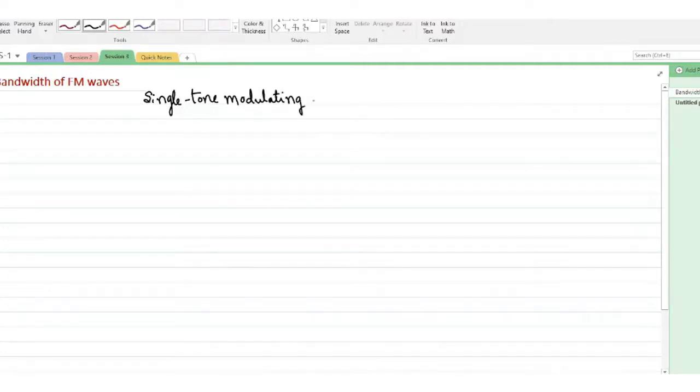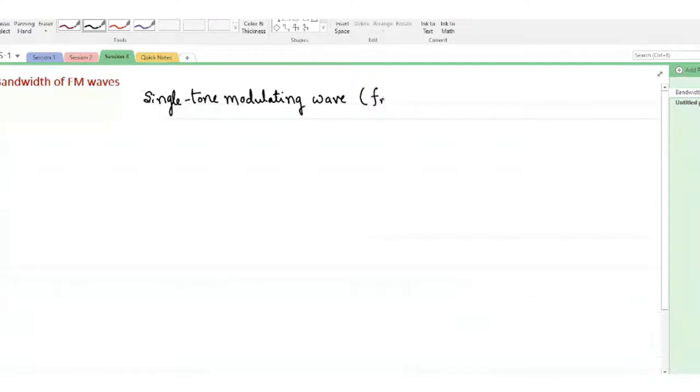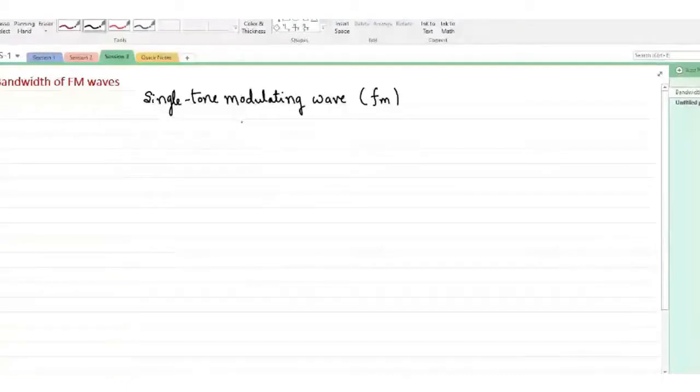It is where the modulating wave is assumed to consist of a single frequency, fm. Okay, so this is the first assumption that we make to keep the mathematical analysis simpler. Of course, you can extend to any kind of modulating wave if you can understand this flow.